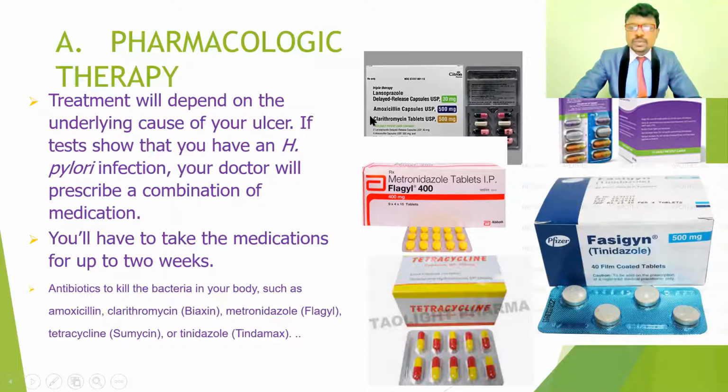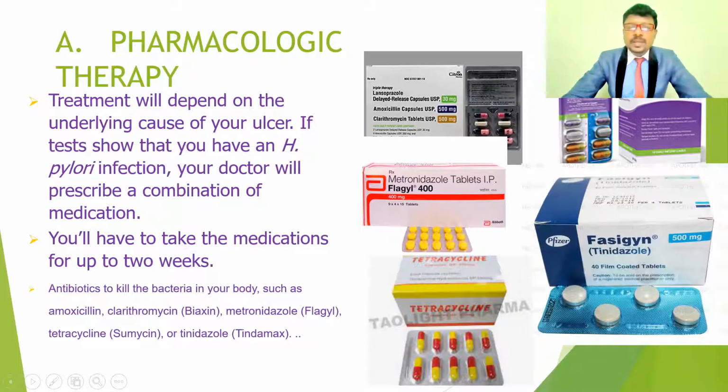If you see here, these drugs are given as combinations. Here the amoxicillin capsule is 500 mg and the clarithromycin tablet is 500 mg, combined together as a combination of doses. Some other drugs are metronidazole, which is Flagyl 400 mg, tetracycline, and tinidazole 500 mg. These different types of drugs are used to stop the growth of H. pylori. Sometimes they also use clarithromycin and omeprazole.